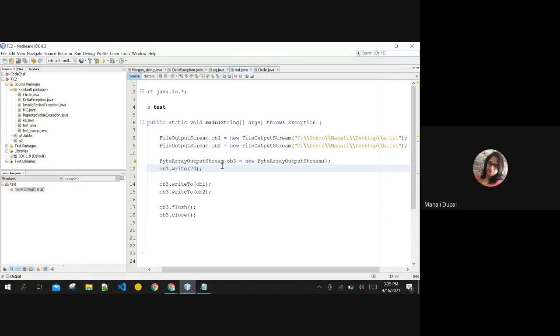You can create one object of byte array output stream, and you can use this class to write the data to multiple files at the same time. That is for writing the data to multiple output streams using the write to function at the same time. Okay, anybody having any question in byte array output stream class?